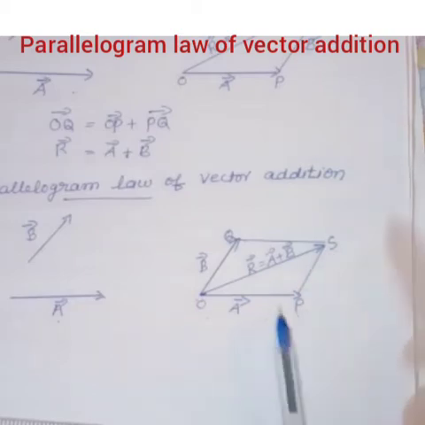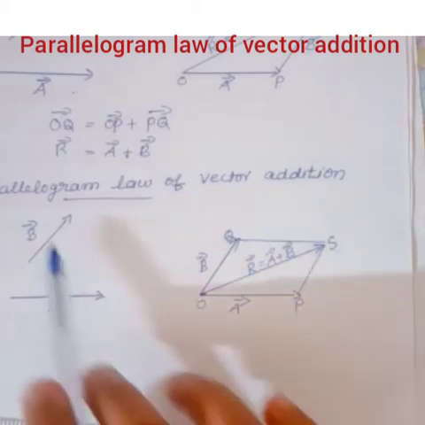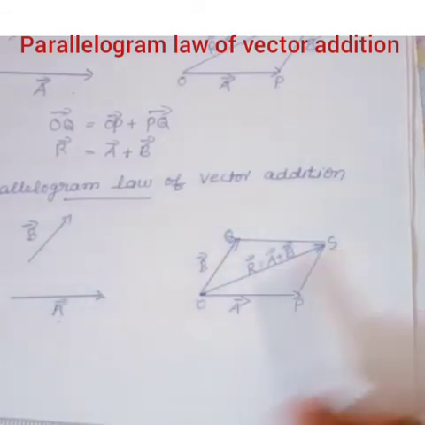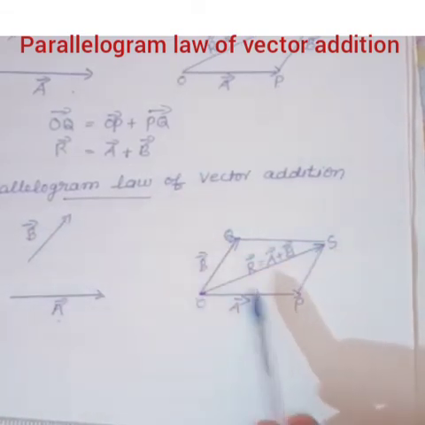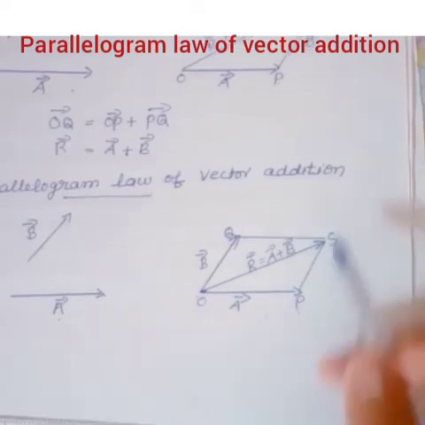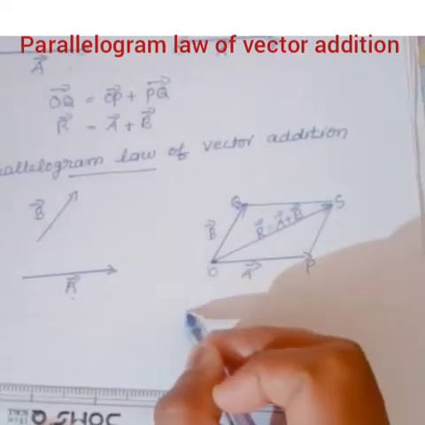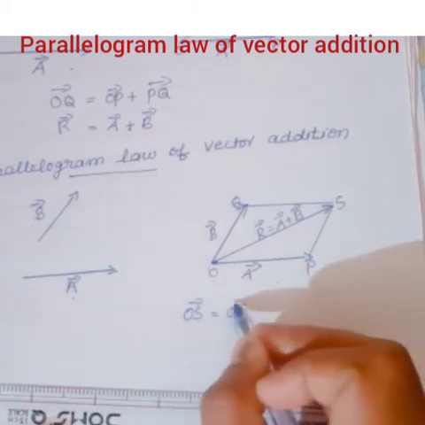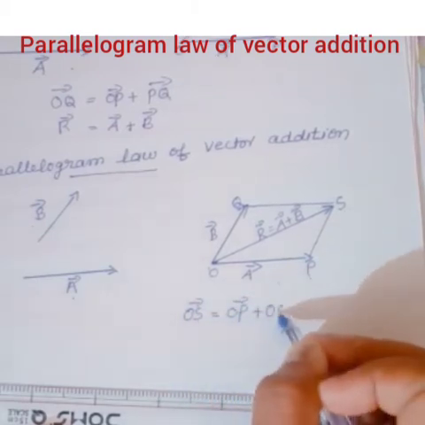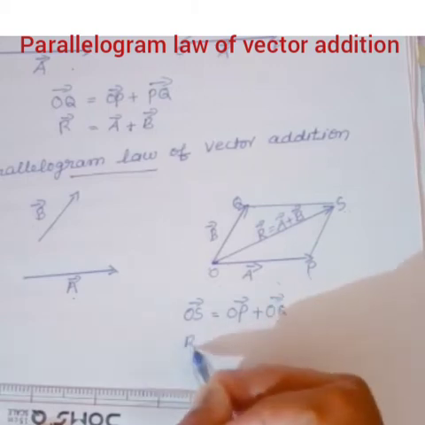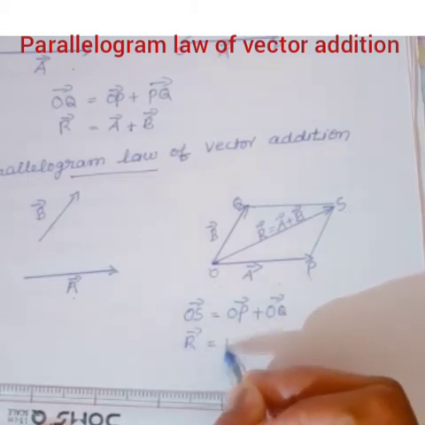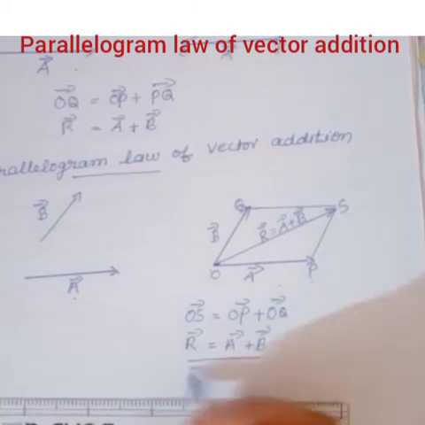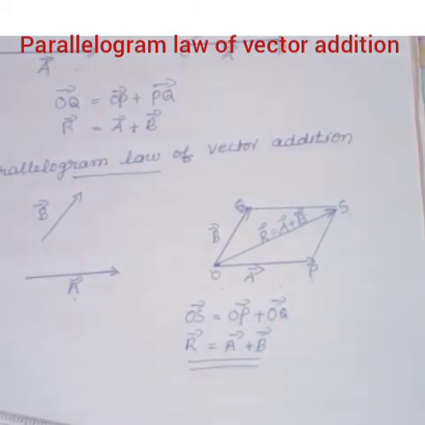That means when two vectors are added by the parallelogram law, the diagonal of that parallelogram is the resultant of the two vectors. That is, vector OS is equal to OP plus OQ, that is, vector R is equal to vector A plus vector B. This is the parallelogram law of vector addition.